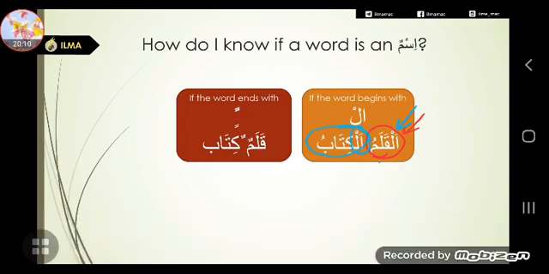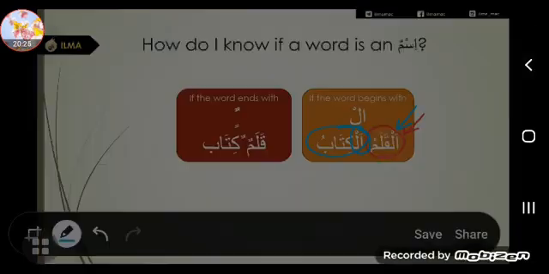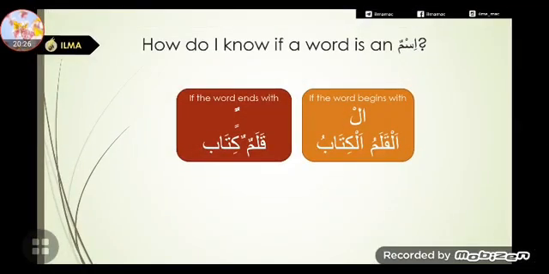Because it starts with al. And then you could have al baytu, al sariru, al maktabu. These are isms because they have this sign, which is that they start with al. So the first sign is if a word ends with tanween, like you can see in qalamun and kitabun. The second sign is if an ism starts with al.